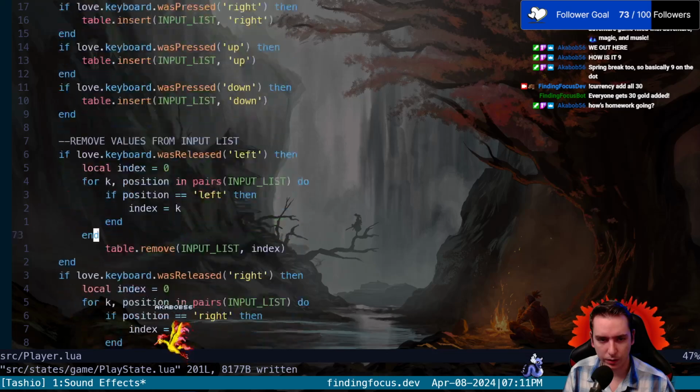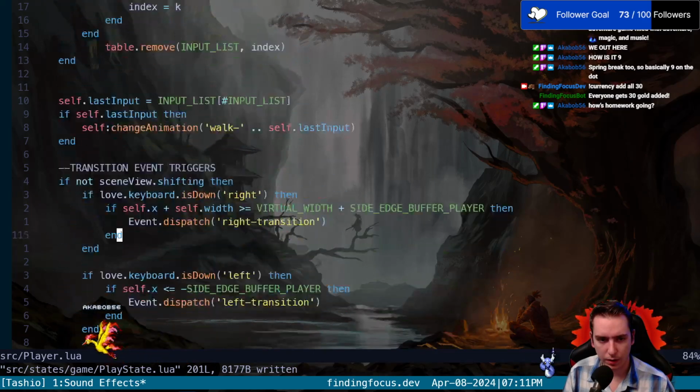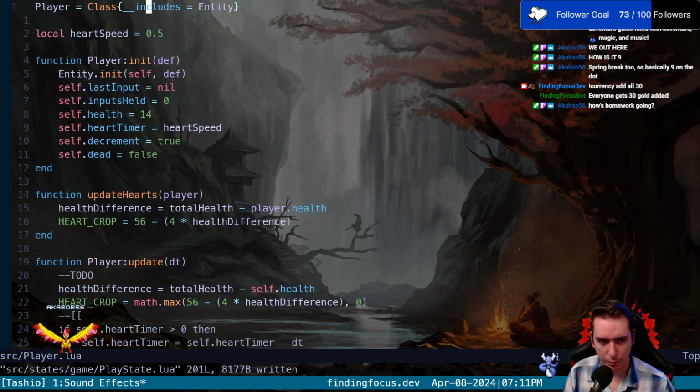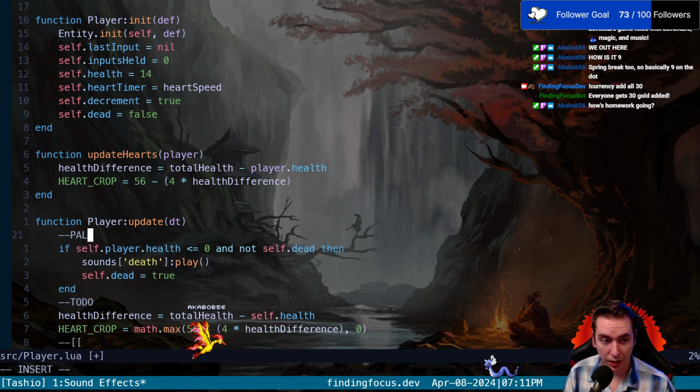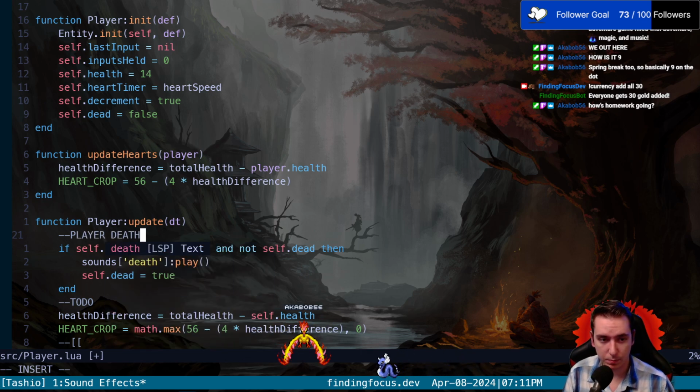There's a lot of gunk in here, so might as well just put it up at the top. We'll comment it player death so that we can find it easier next time.